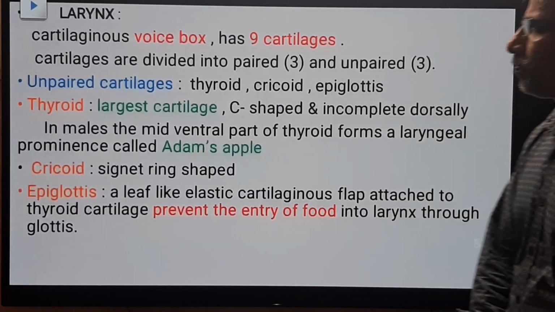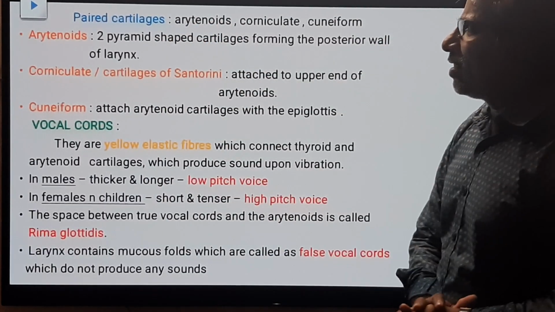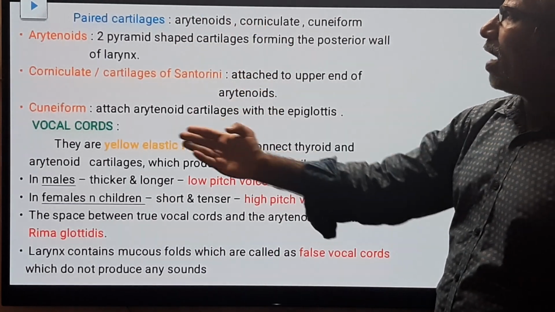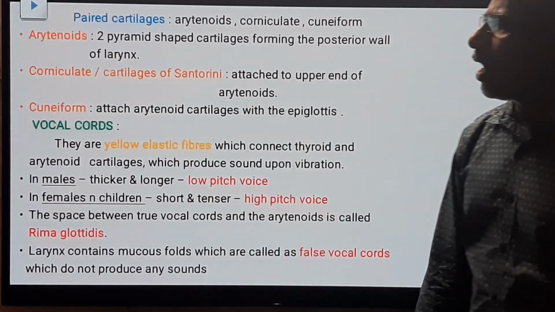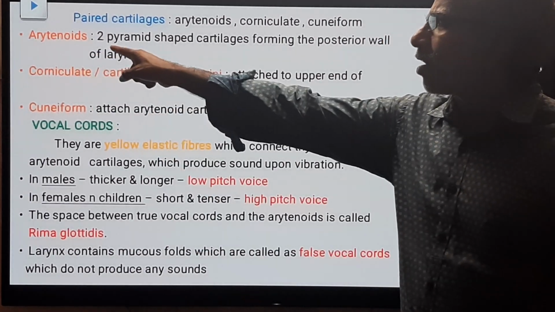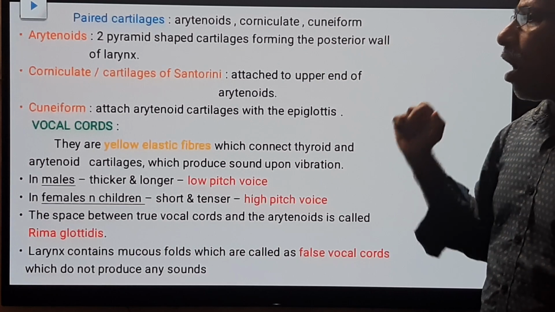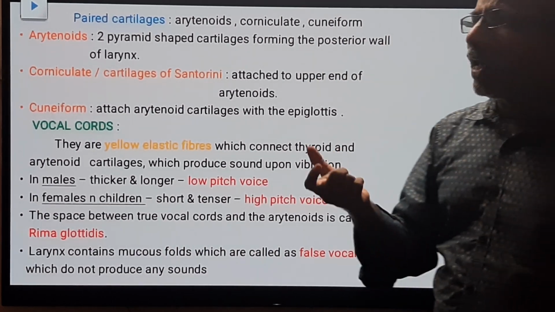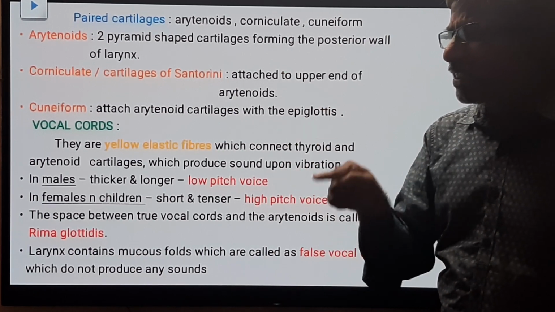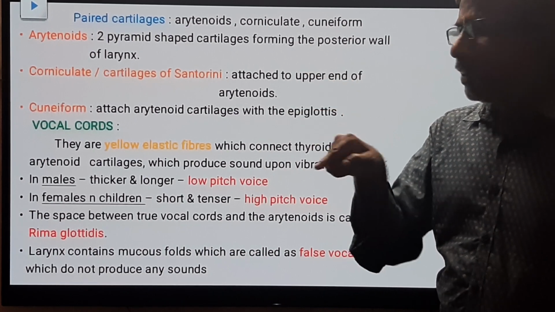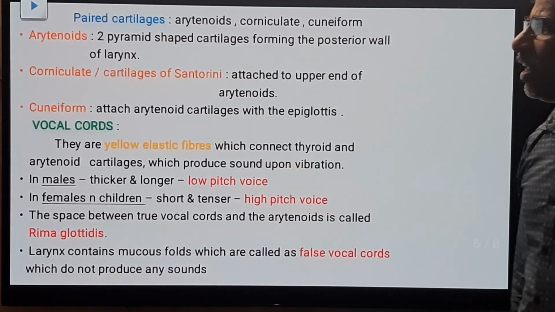Come on, next slide please. Next we discuss paired cartilages. Paired cartilages are arytenoids, corniculates and cuneiform cartilages. First of all, we discuss arytenoids. Arytenoids are 2 pyramid-shaped cartilages forming at the dorsal side of the larynx. Already we have discussed that thyroid cartilage is present only on the ventral side. Dorsally it is incomplete. That incomplete region has 2 pyramid-shaped cartilages called arytenoids.